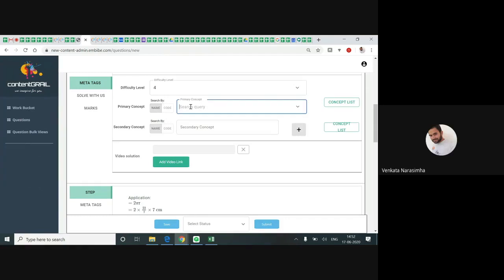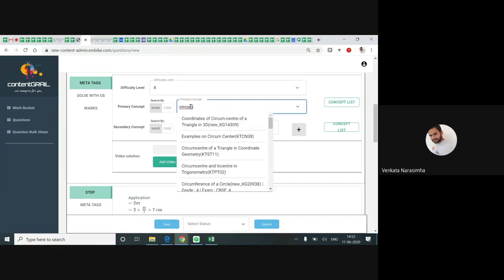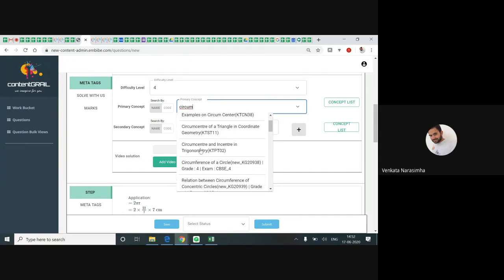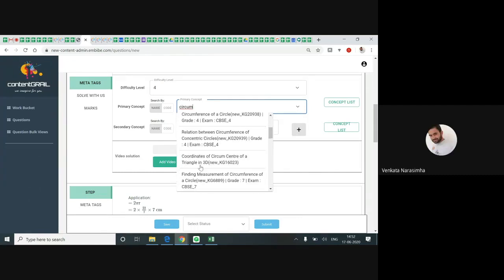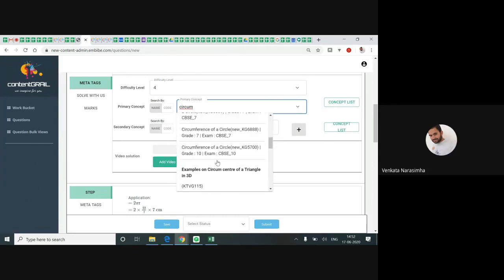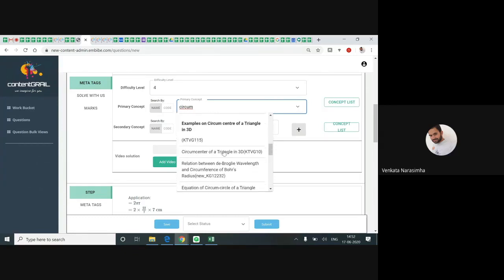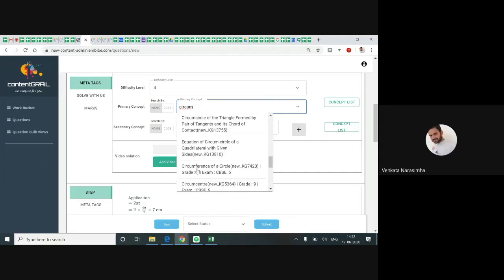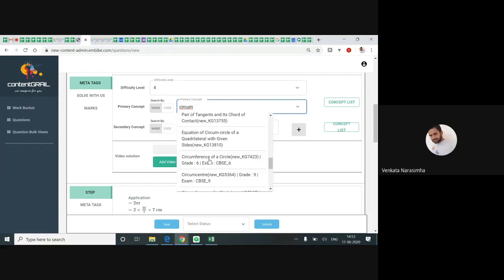If you are not able to find it with the code, you can find it with the word also. Circumference of a circle is of grade 4, grade 7, grade 10, and grade 6. I told you, it is of grade 6. So grade 6 is available here. Whichever grade it is, that grade only you need to tag. This is circumference of a circle, so I'm tagging this.